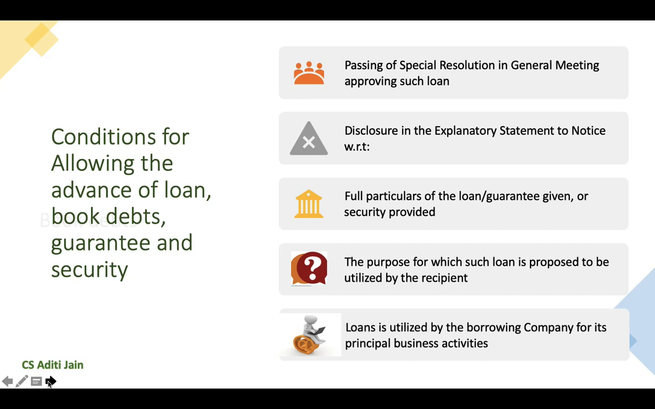the purpose for which such loan is proposed to be utilized by the recipient. Also, the condition says that loan should be utilized by the borrowing company for its principal business activities only. So the loan cannot be taken by the borrowing company for any other purpose other than its principal business activity.